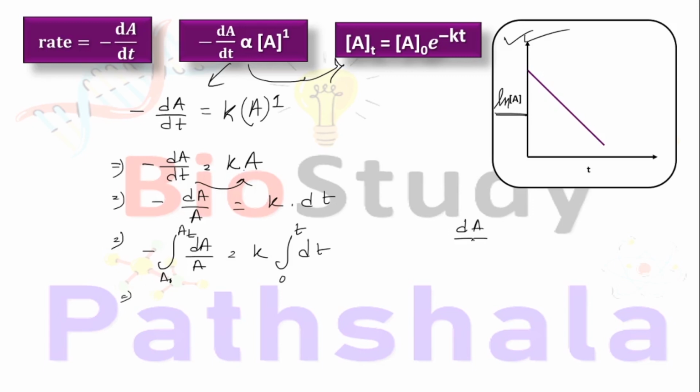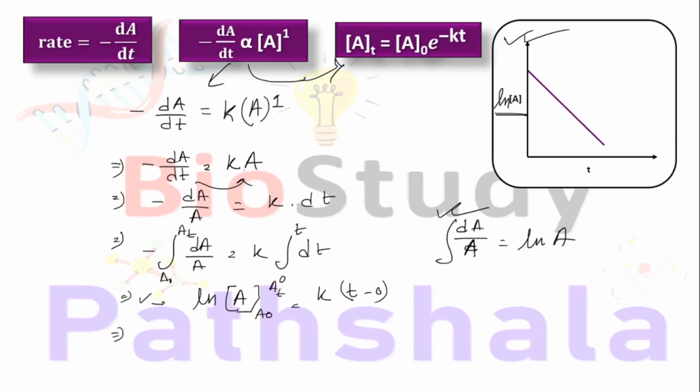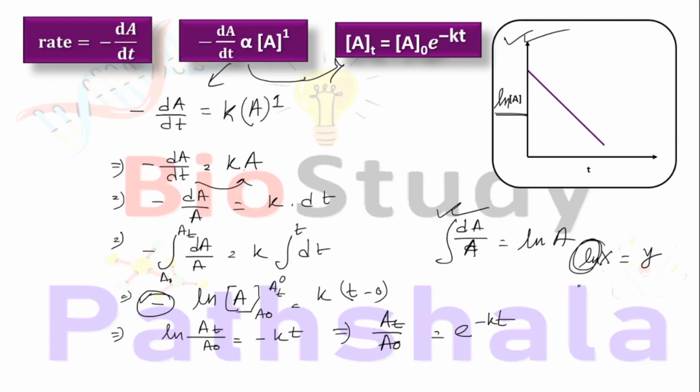Integration of dA by A will be ln A. We have to know this formula at least. So in this case it will be ln A, lower limit A0, upper limit At, and on the other side K into t minus 0. If we transfer this minus value to the right hand side, we will get ln At/A0 equals minus Kt, right? Next, if we want to omit the ln term, we get At by A0 equals e to the power minus Kt, because if ln x equals y, then x equals e to the power y. So we are following only this formula.